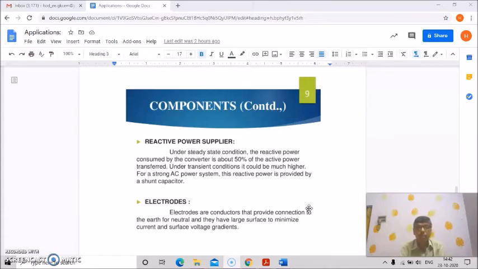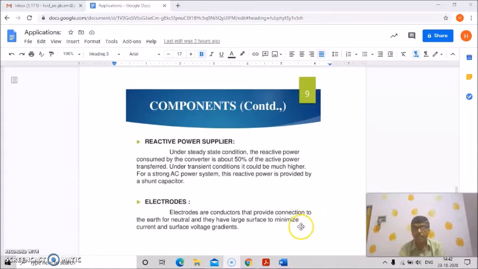For a strong AC power system, this reactive power is provided by shunt capacitors. And what are the electrodes?